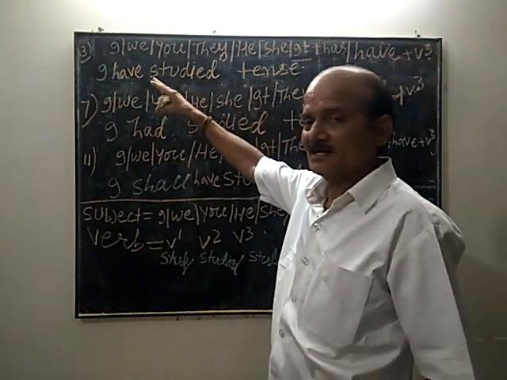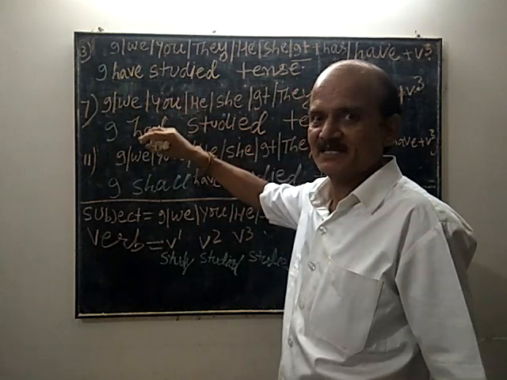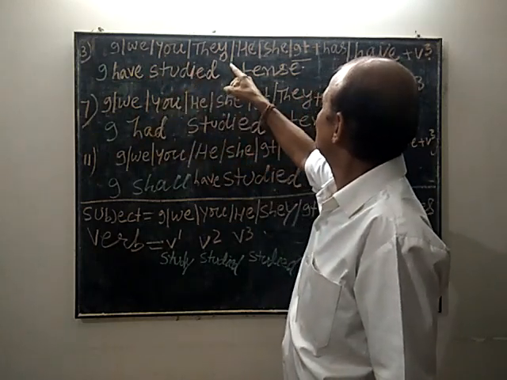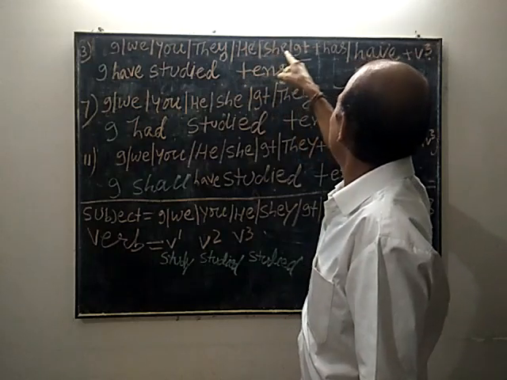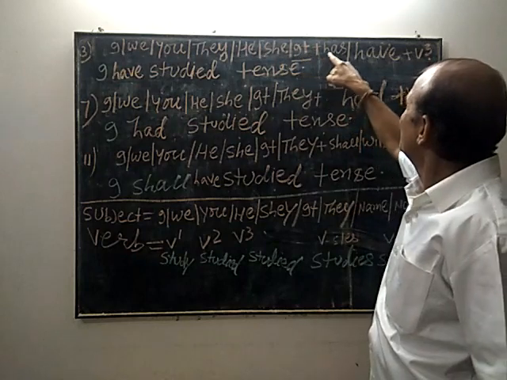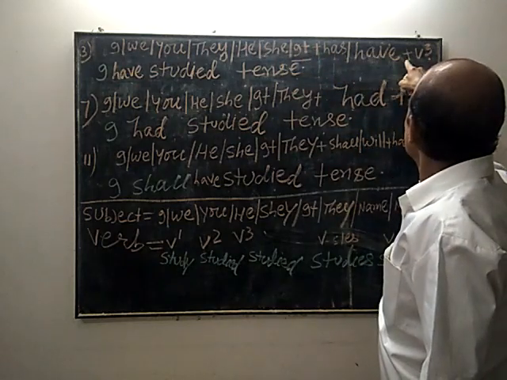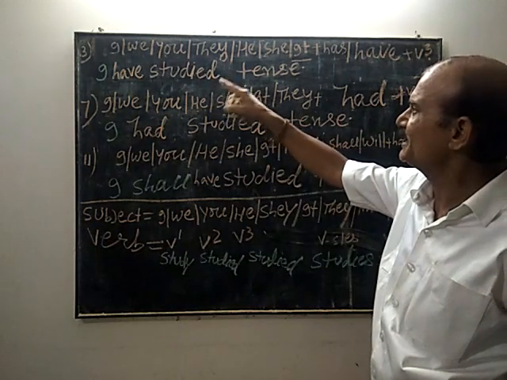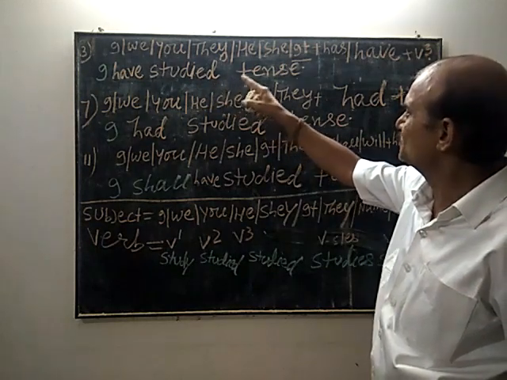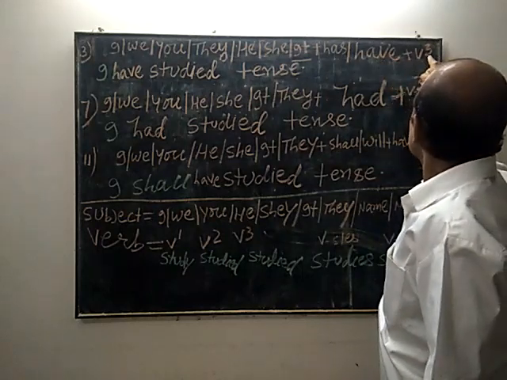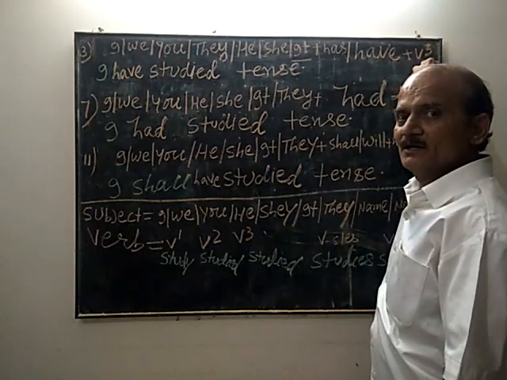If the subject is I, we, you, they, the two auxiliary verbs are has, have plus verb 3. If the subject is I, we, you, they, have is used, and V3 will follow.